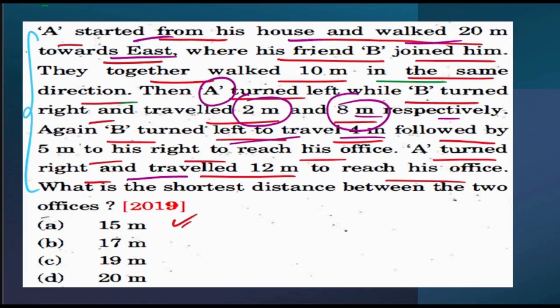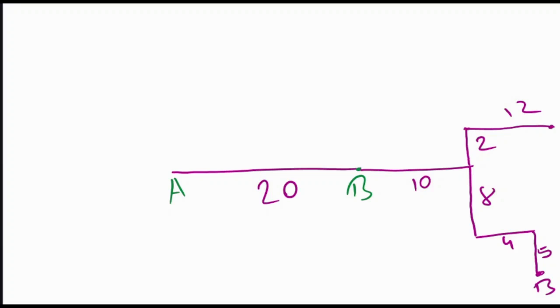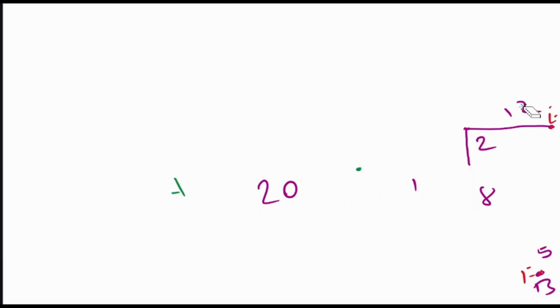Now what they are asking, what is the shortest distance between the two offices? That means they are asking this distance and this distance. So basically say for example, this is E and this is F. So basically they are asking the distance between E and F. Now let's draw it in this way.